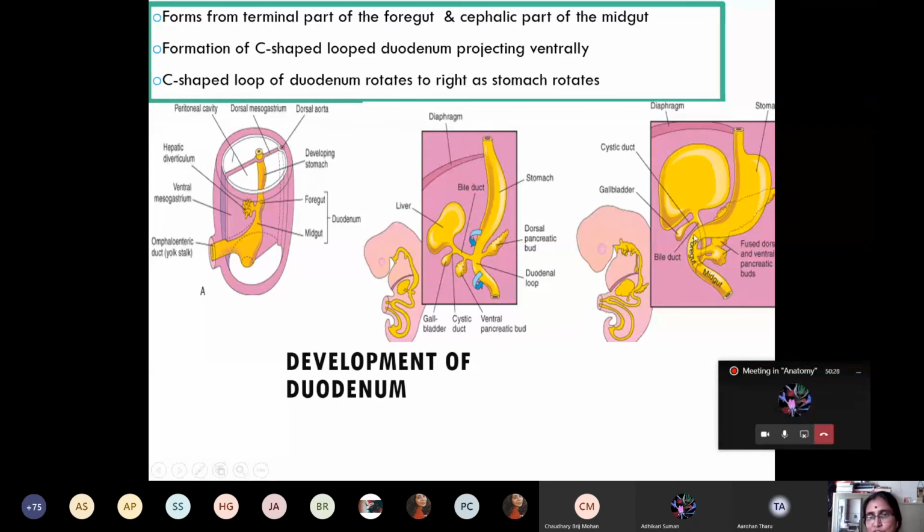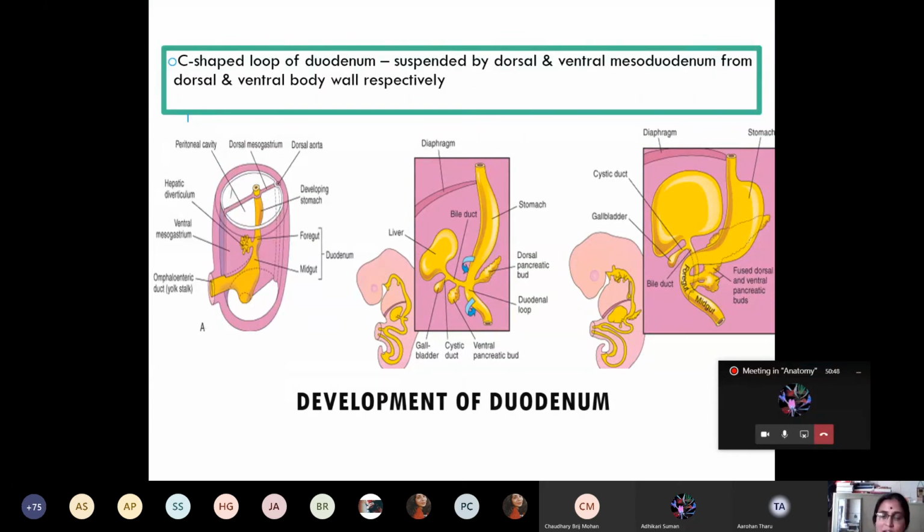outline of this duodenum. Okay, so the duodenum is derived from the distal part of the foregut and the cranial part of the midgut. Initially, it is C-shaped. Initially, it is suspended from the ventral body wall by the ventral mesoduodenum and the dorsal body wall by the dorsal mesoduodenum. Then what happens?